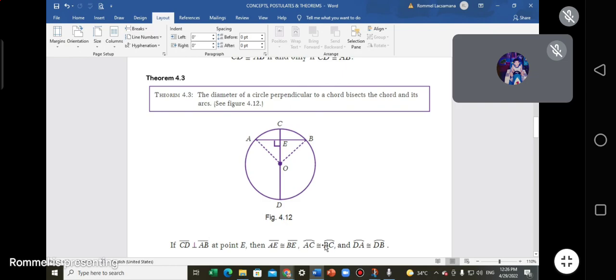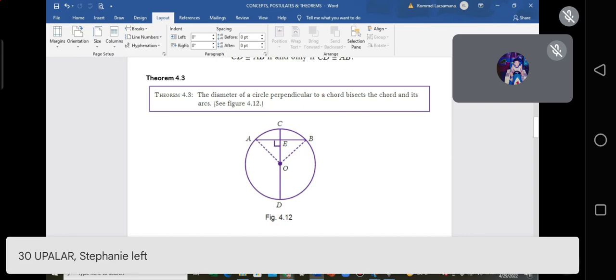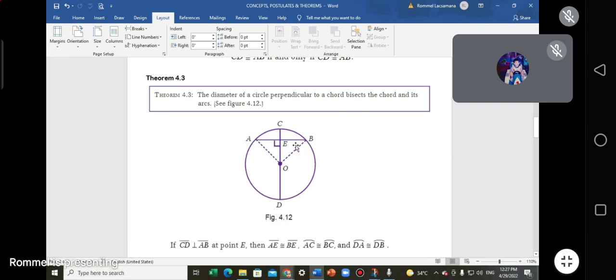Pag yan tinanong ko, pag congruent o hindi, ang sagot nyo dyan, hindi, patay kayo sa akin. Okay, let's go. Kuha, there is a chord, a diameter. If they bisect each other at that point, then that chord that is bisected has two equal segments, AE and BE. Those are two congruent segments of a chord, and there are arcs din.